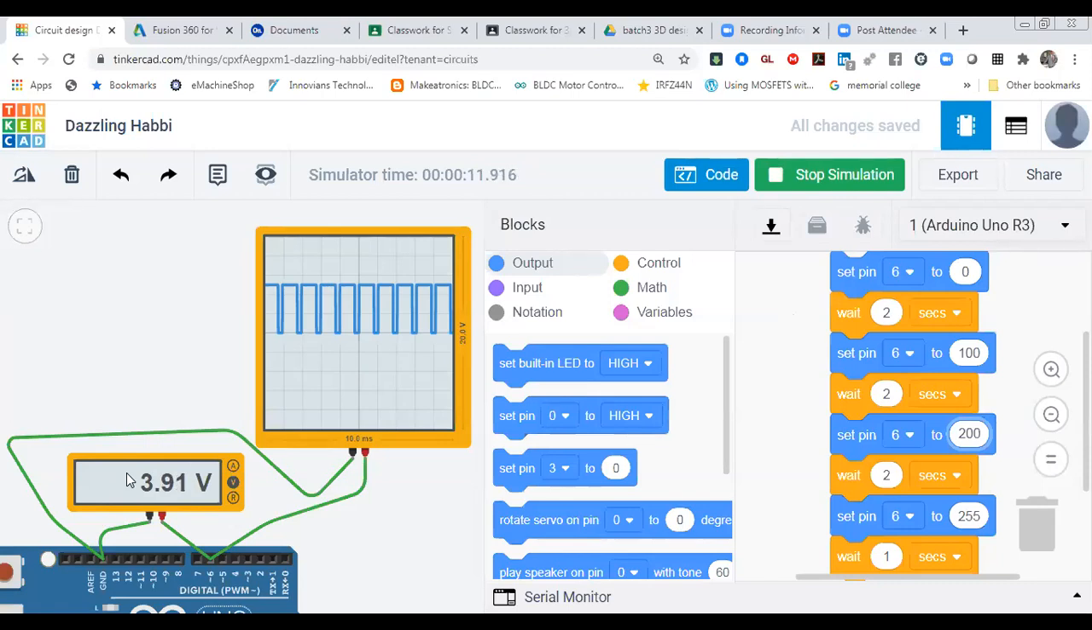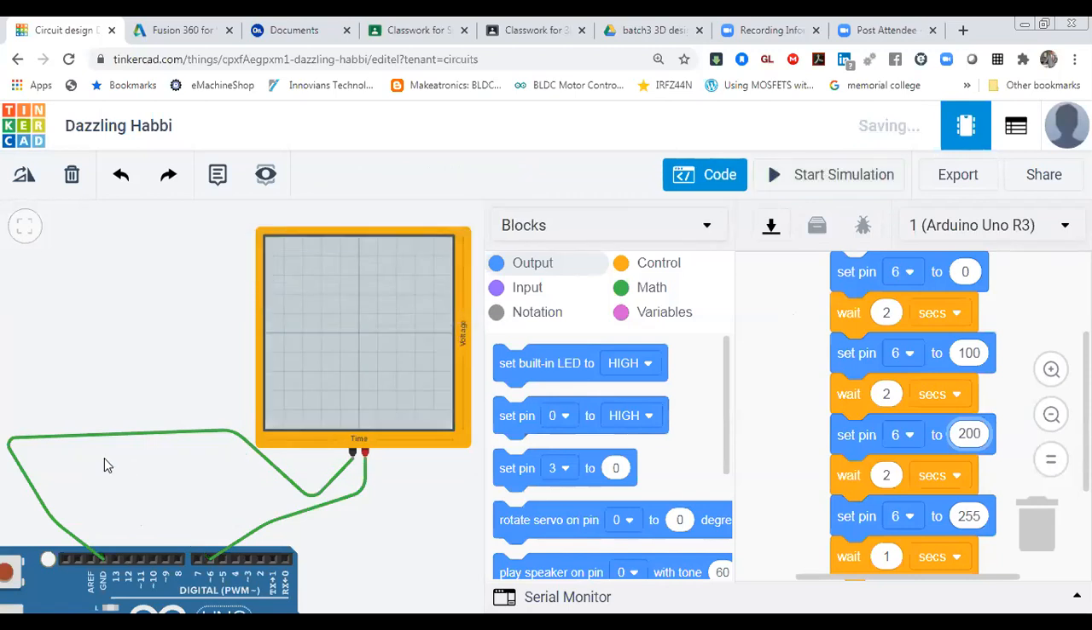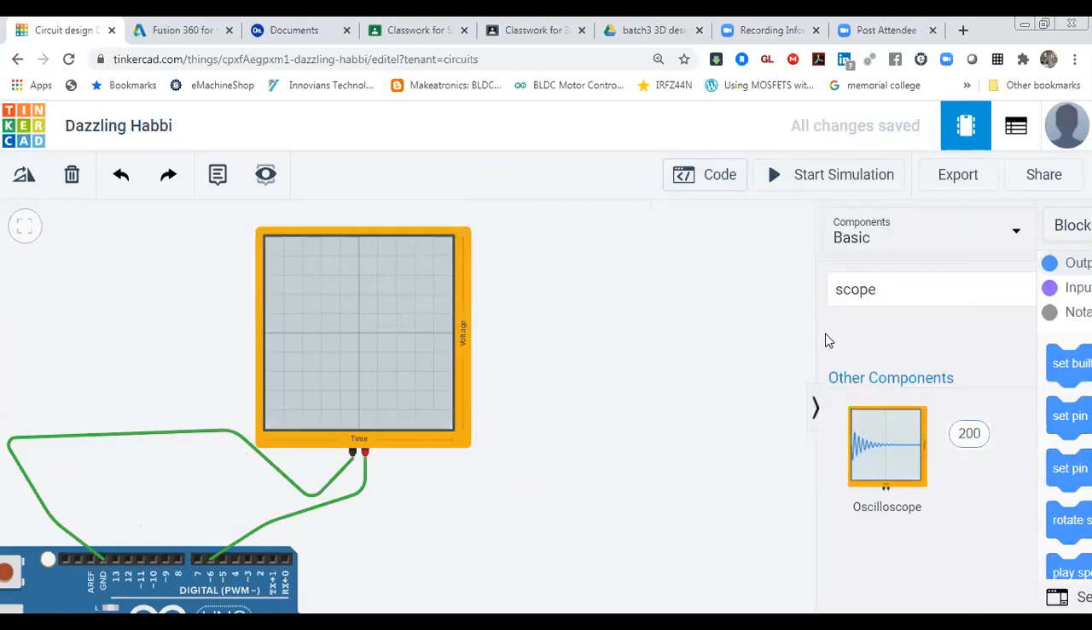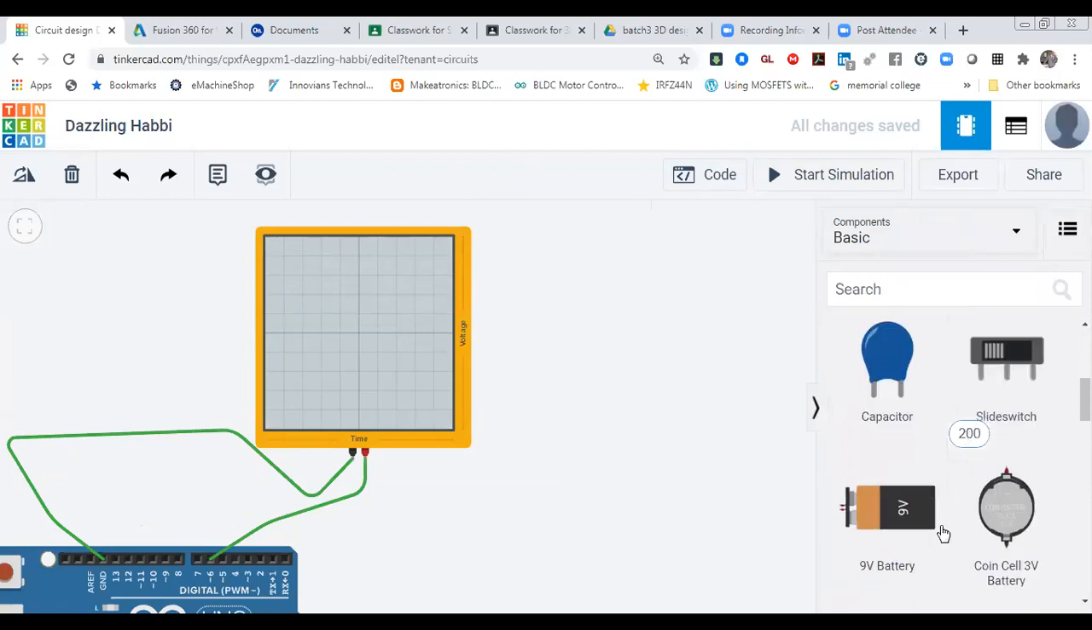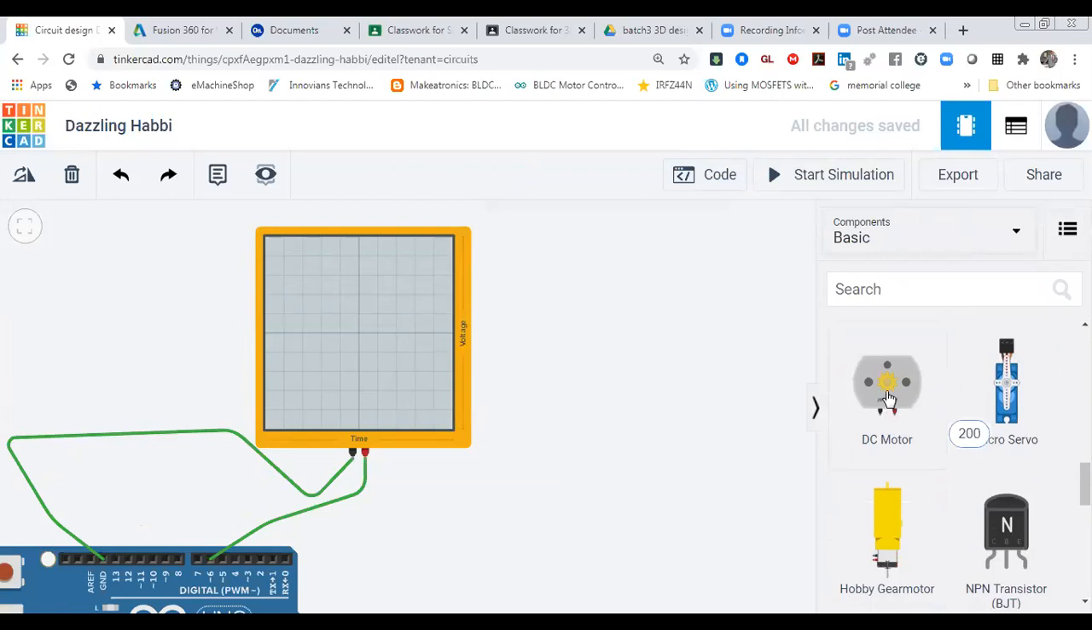You can vary motor speed also. So I'm going to replace it. I'm going to connect one motor over here. I'm going to show how PWM is working and how my motor is changing its speed.